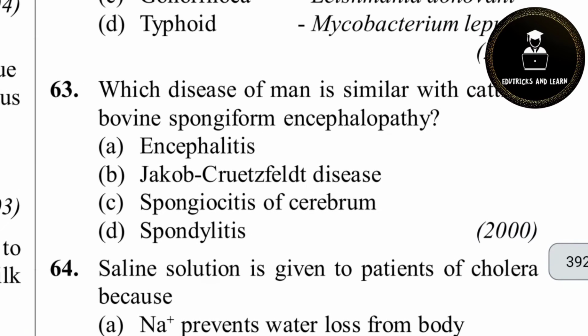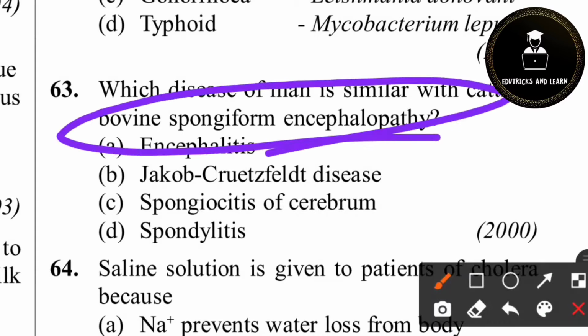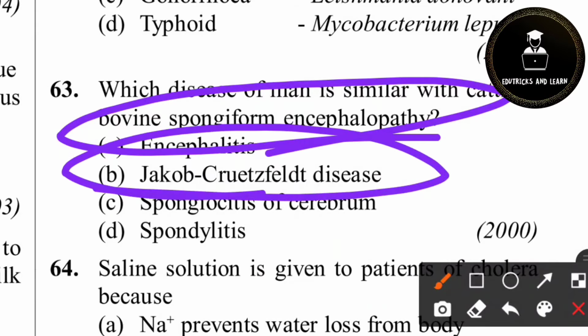63rd question. Which disease of man is similar to the cattle's bovine spongiform encephalopathy? We already studied what is meant by BSE, bovine spongiform encephalopathy. So for the 63rd question, option B is the correct answer. This bovine spongiform encephalopathy is for cattle. For man we have the similar disease called Creutzfeldt-Jakob disease.